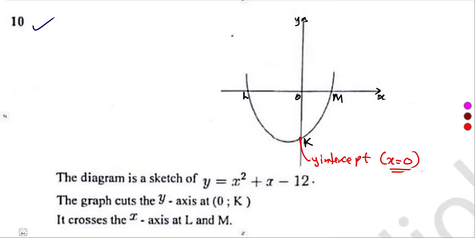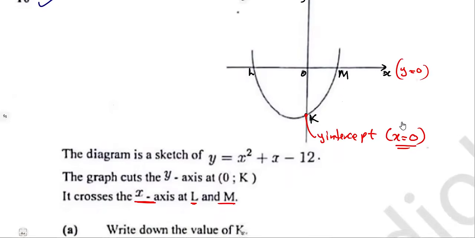It crosses the x-axis at L and M. L and M, the x-axis, that is where it crosses. So at point L and point M, it simply means y is equal to 0. Remember, we are along the x-axis. That's y is equal to 0 there. Okay, anyways, let us go to the questions, guys. This is just about the information.